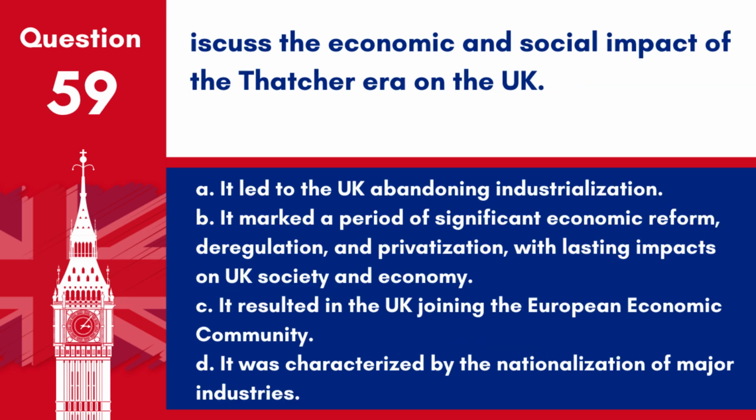Question 59. Discuss the economic and social impact of the Thatcher era on the UK. A. It led to the UK abandoning industrialisation. B. It marked a period of significant economic reform, deregulation and privatisation, with lasting impacts on UK society and economy. C. It resulted in the UK joining the European Economic Community. D. It was characterised by the nationalisation of major industries.